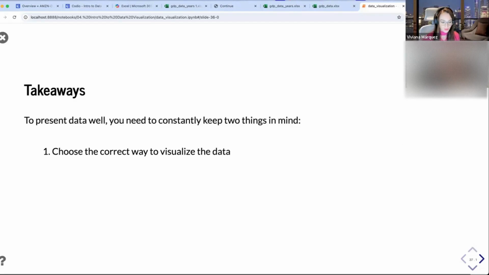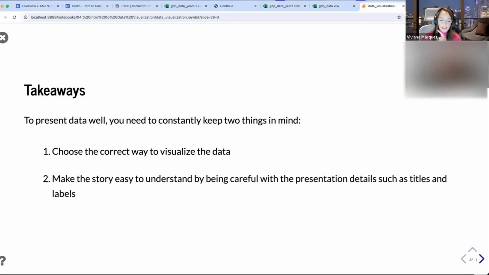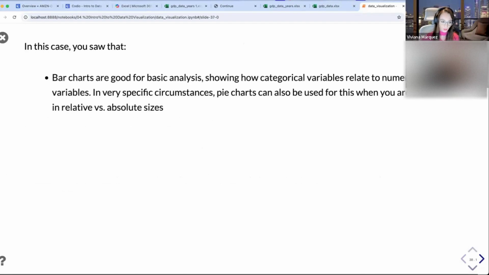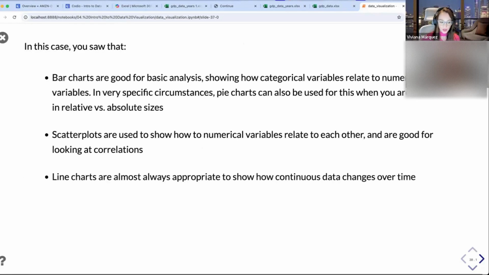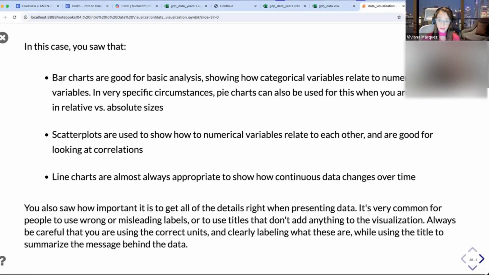Takeaways for today: choose the correct way to visualize data. Make the story easy to understand by being careful with the presentation of the details. So make sure you have a good title for your axis, you pick the right colors, the numbers are in a nice format so people are able to understand what you're doing. We learned bar charts, scatter plots, line charts, tables, and pie charts, and the different use cases of them.